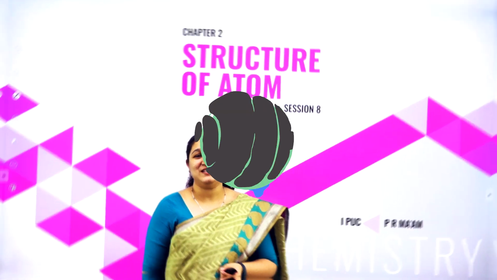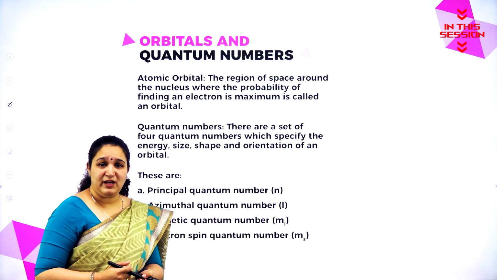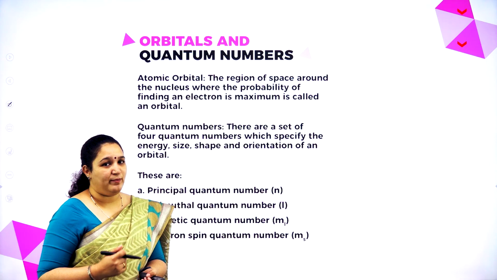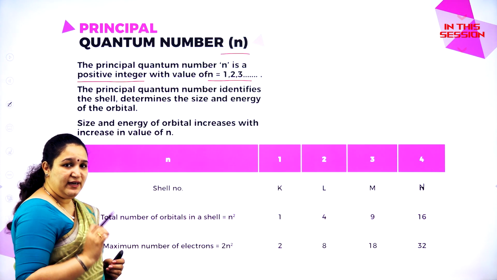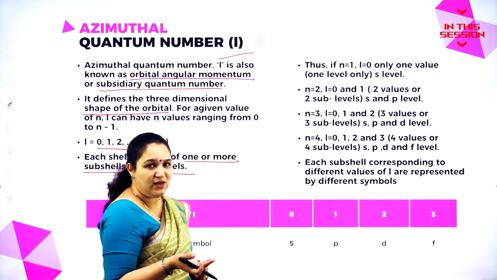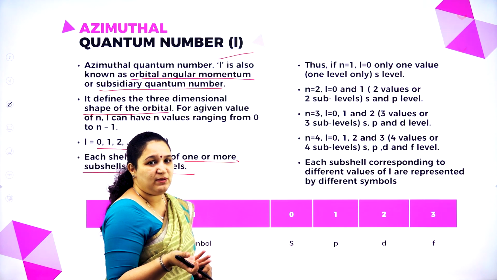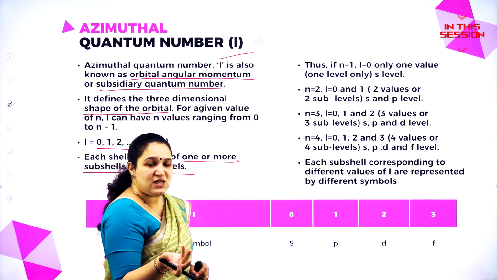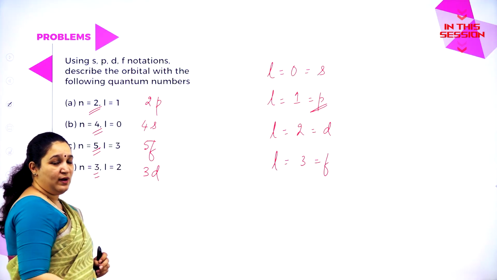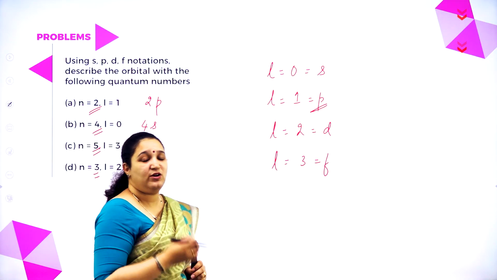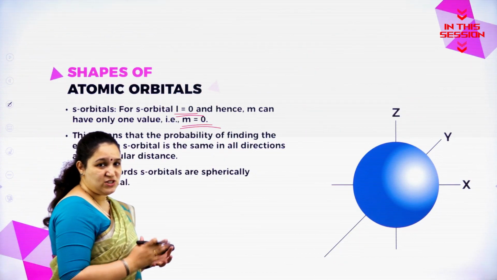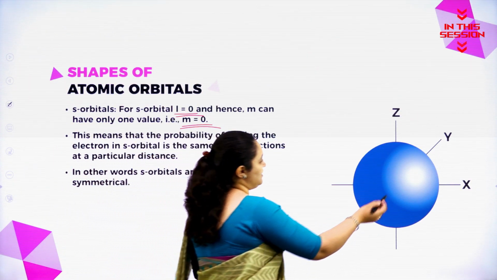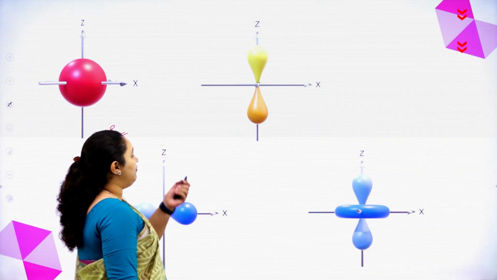Hello my dear students, there are a lot of limitations in Bohr's atomic model. What does principal quantum number actually determine? l will be equal to 0. The next value is not possible because 1 minus 1 is 0. It can be asked for 1 mark, it can be asked for 2 marks. In competitive exams, it's very important. Spherical shape, it has got a spherical shape. You can see x, y, z. If I have to tell about the p orbitals.